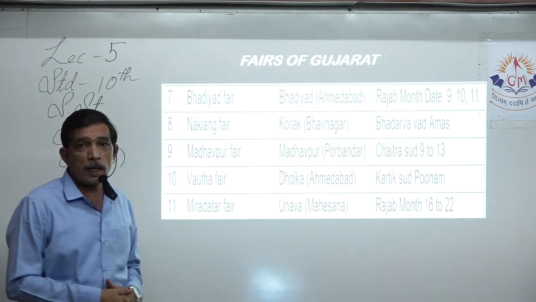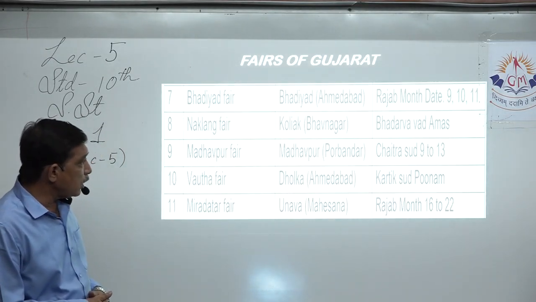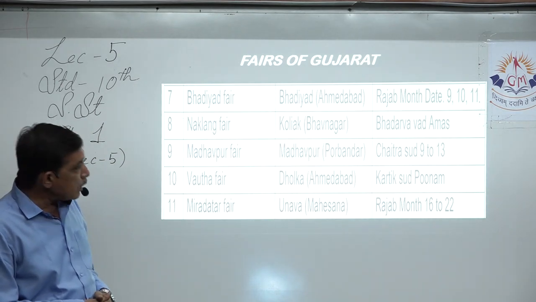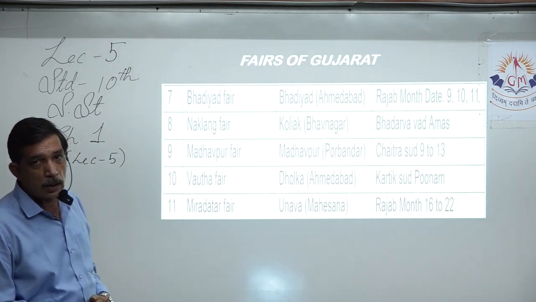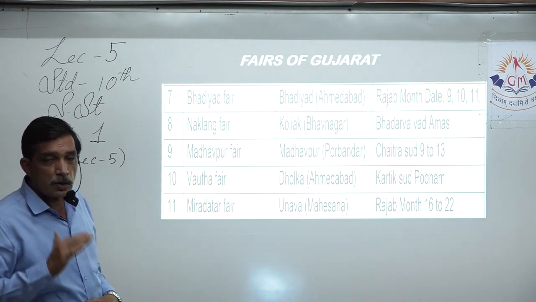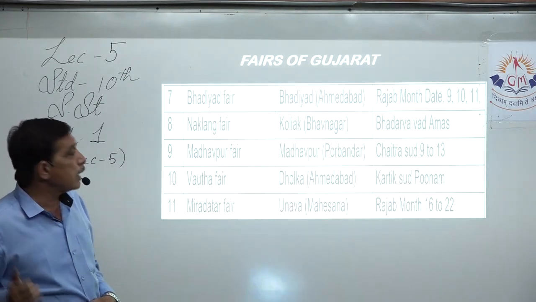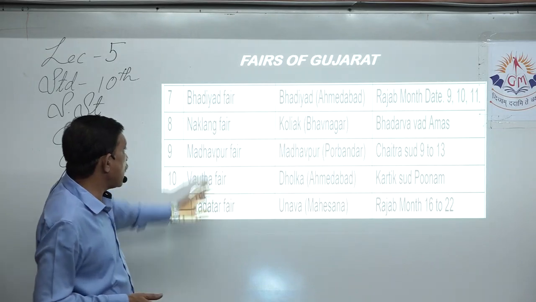Madhupur Fair is the next one. It's situated in Porbandar. It is held during Chaitra Sud Nom to Teras, 9 to 13. 9 means Nom. So Nom, Dasam, Agyaras, Baras and Teras. 5-6 days this fair is held.